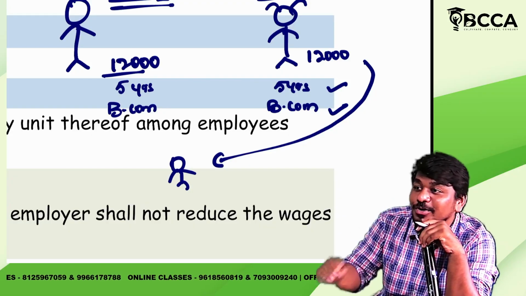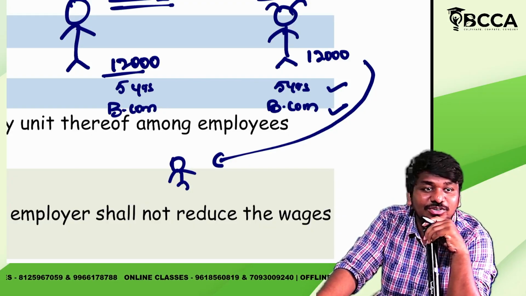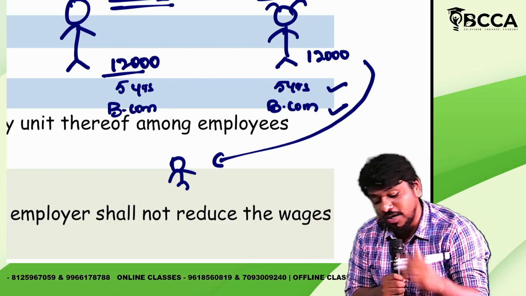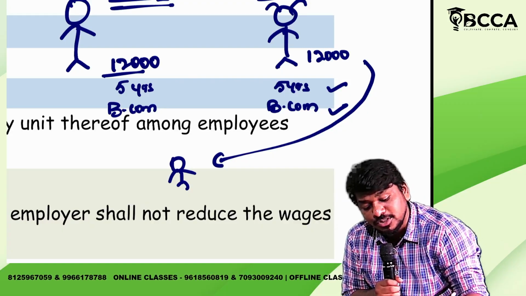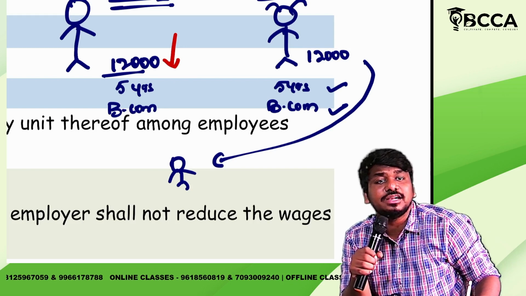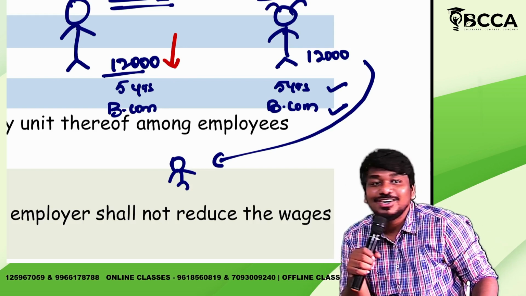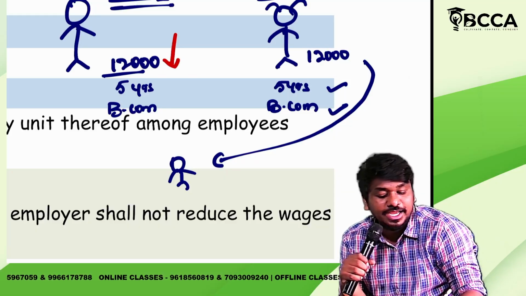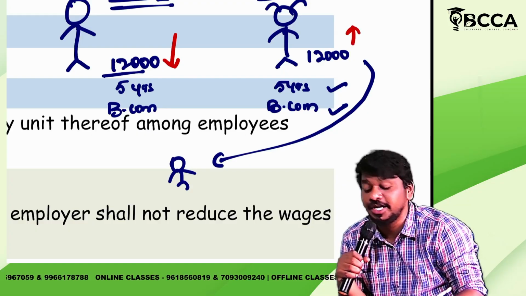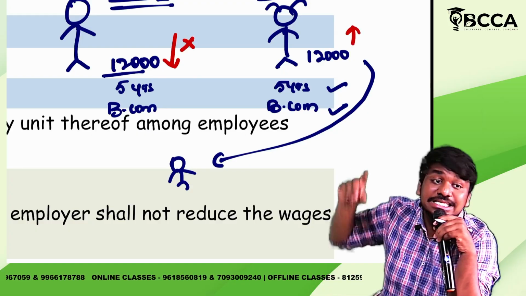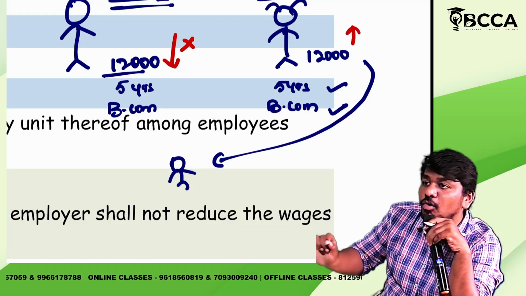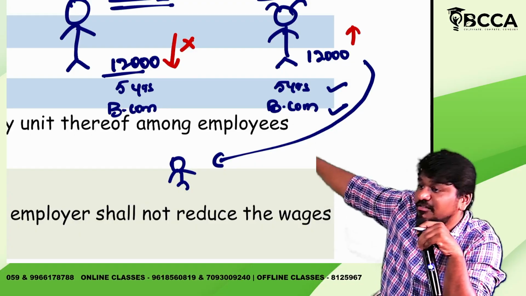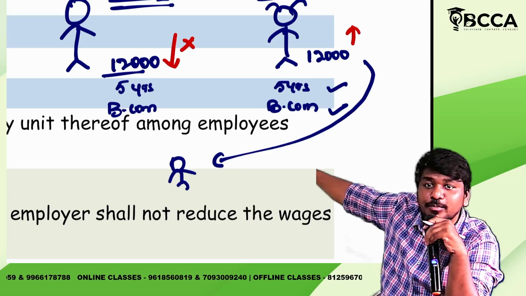Is it right? I have to be equal. Yes, what you told is right, so I'll reduce his salary to 12,000. Is it right or wrong? Wrong. So you should try to increase her salary, but you should not try to decrease his salary. If you can, you have to increase her salary, but you should not decrease this fellow's salary. Did you get my point? Yes or no?